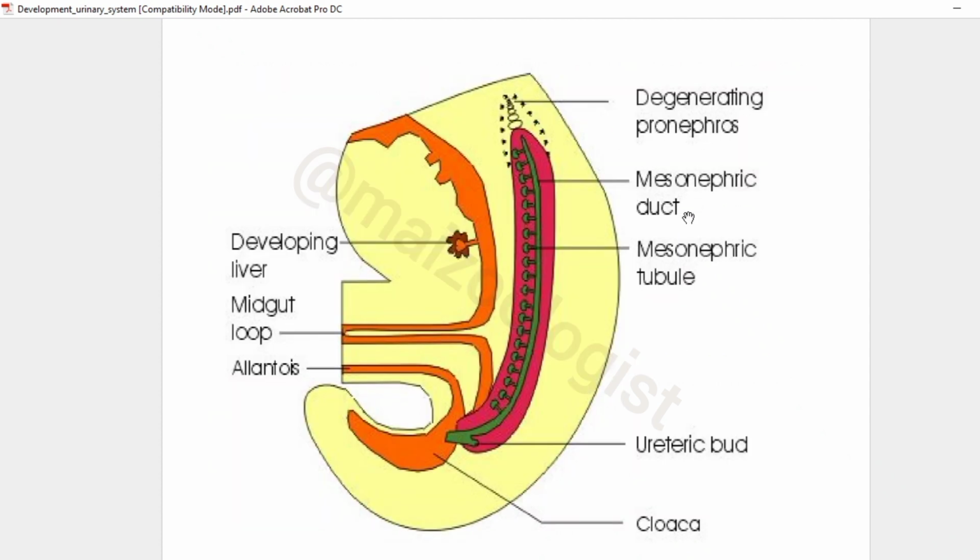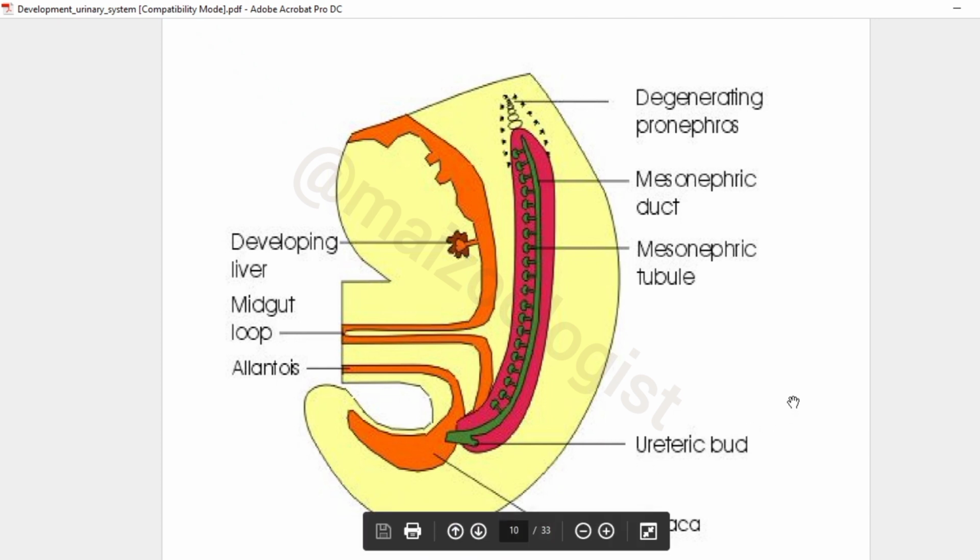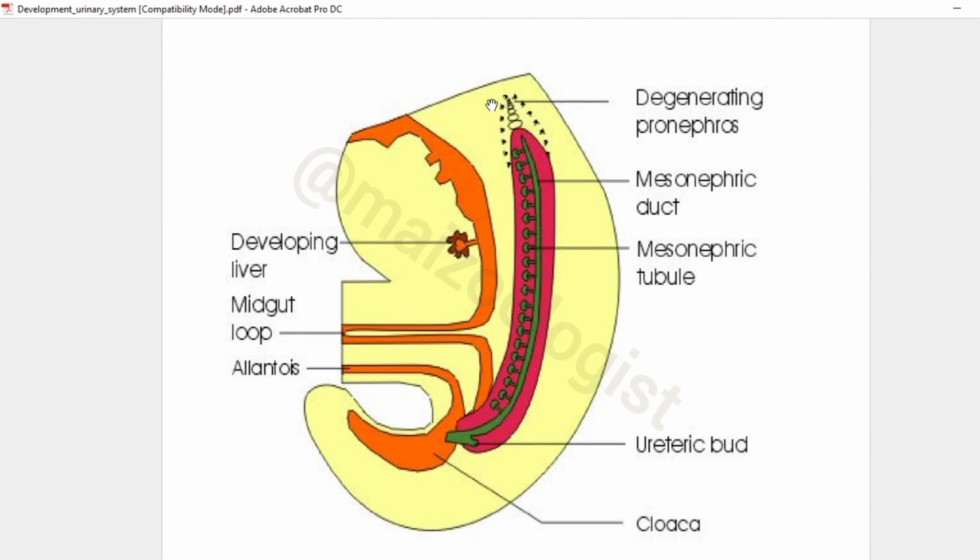This is one of the other diagrams. Here we have the mesonephric duct, and we have the mesonephric tubules, and then we have the ureteric bud, and then other structures that are not of our concern. And here we can see the degenerating pronephros on the caudal end.